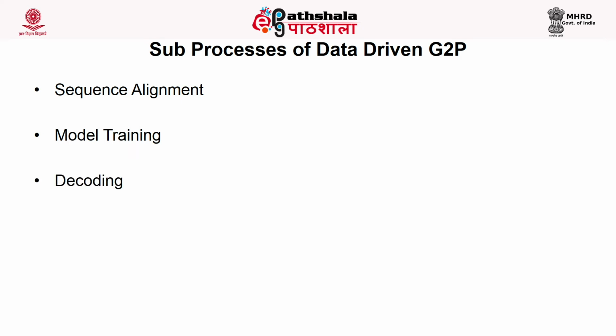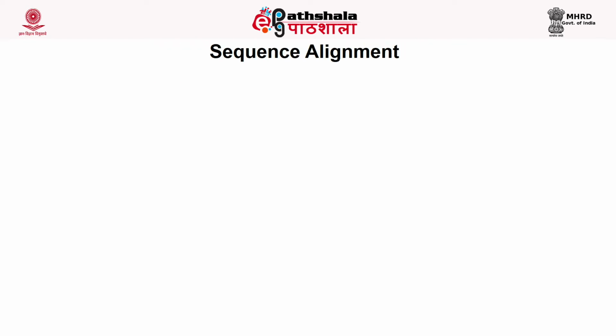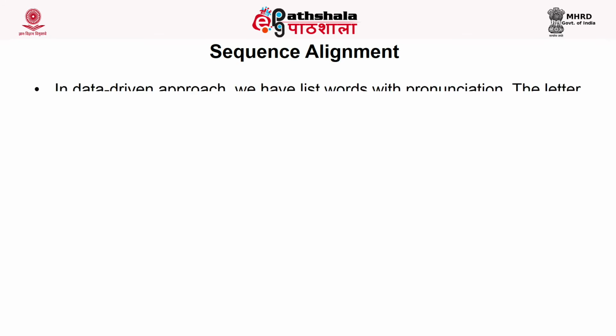So now we'll talk about what the sub processes of data driven G2P conversion are. It has 3 sub processes. The first process is called sequence alignment. Once you feed the dictionary, the training phase starts with the sequence alignment. Then they train the models, and third is the decoding. We'll first talk about sequence alignment, which is very crucial for training the model.